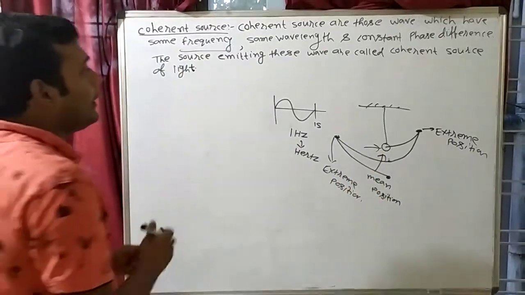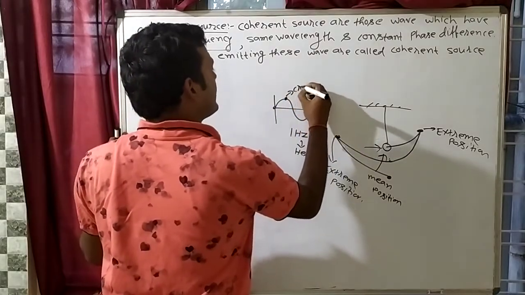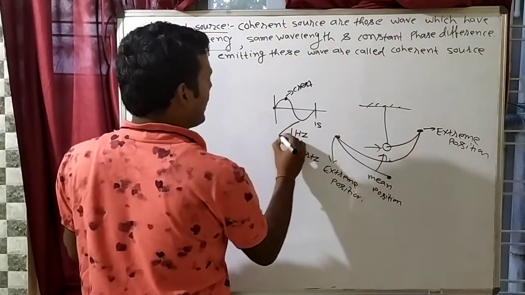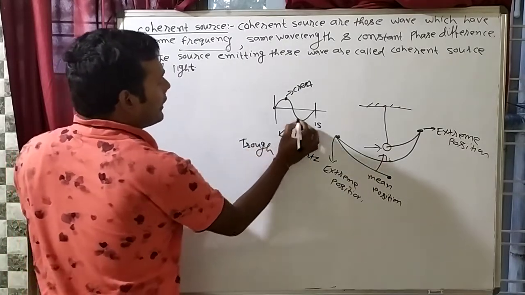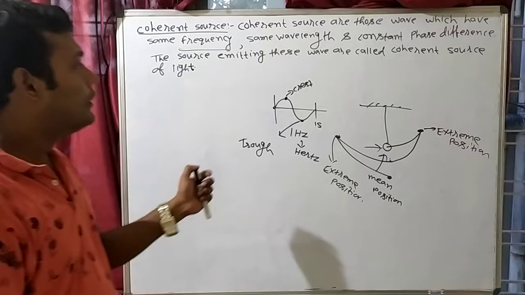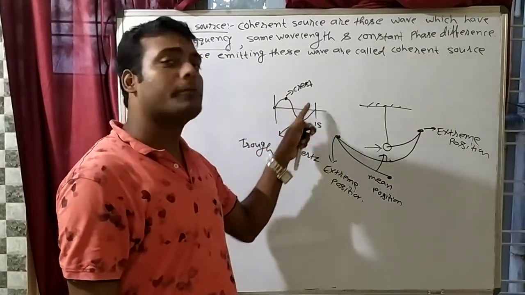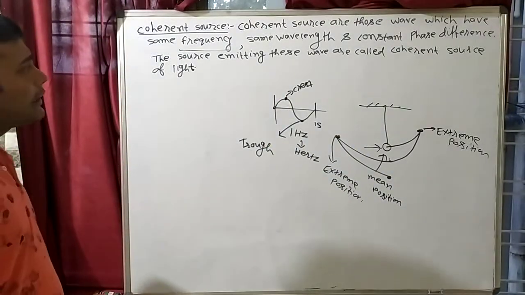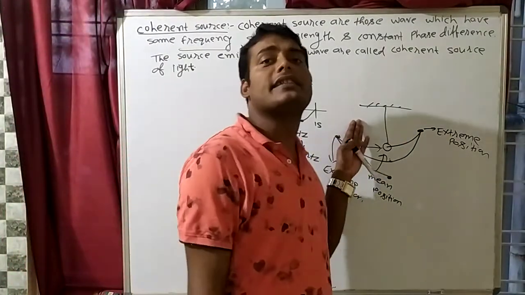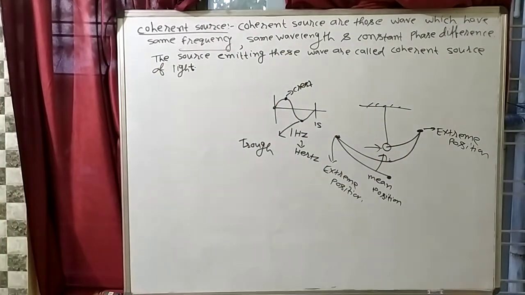In the same way, here this is known as the mean position, this is known as crest, and this is known as trough. So mean to crest, crest to mean, again mean to trough, and again trough to mean position. This is known as one oscillation. In SHM you have to understand it like this, as with the pendulum.